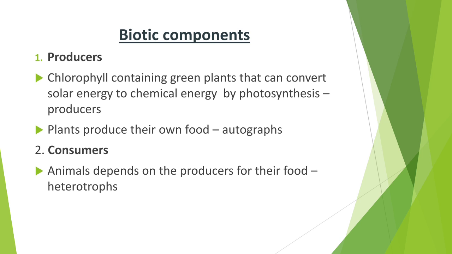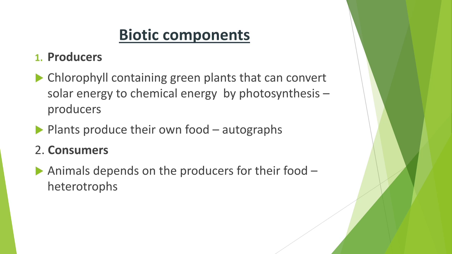Now the plants prepare the food, but some animals or other living organisms depend on them directly or indirectly to get food. The plants get the food directly because they prepare it themselves, but other animals and living organisms depend on the plants for food, directly or indirectly.